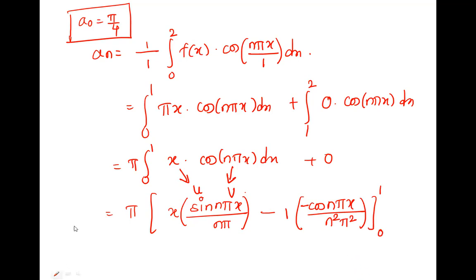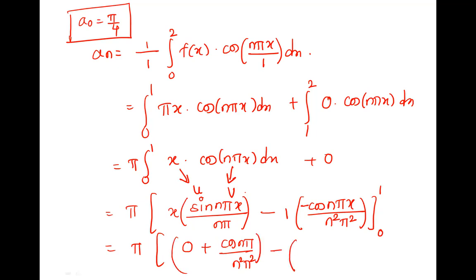Good. So it becomes pi. Upper limit is 1, so x we are replacing by 1. Sine n pi, and what is sine n pi? 0. Now if it is 1 here, minus minus plus cos n pi upon n square pi square. Upper limit is done.